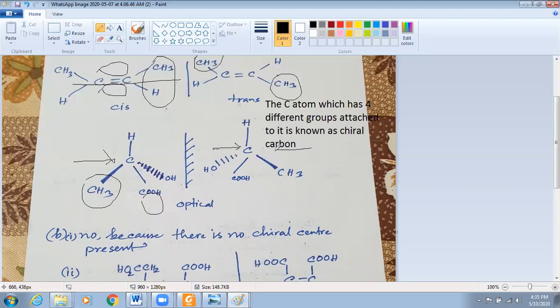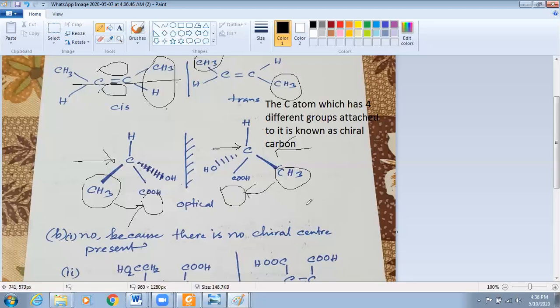So this CH3, earlier suppose this CH3 was shifted a bit, from the previous position it has been shifted here. Now CH3 needs to be shifted. Suppose you are shifting CH3 here.